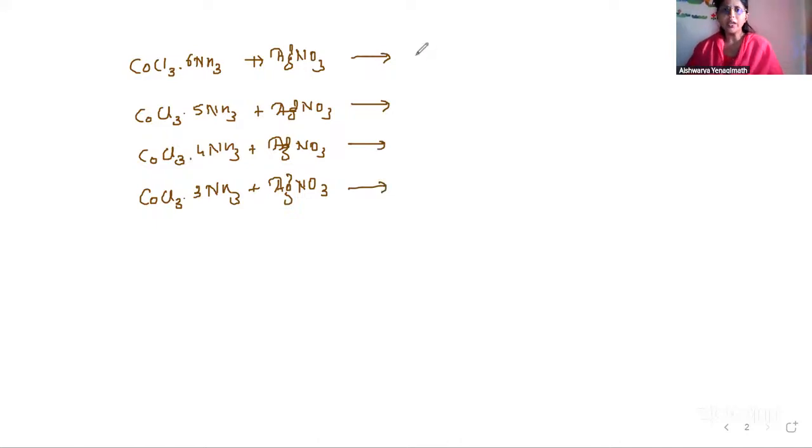So what he actually got here: [Co(NH3)6]Cl3. This was what he got. Then here [Co(NH3)5Cl]Cl2.